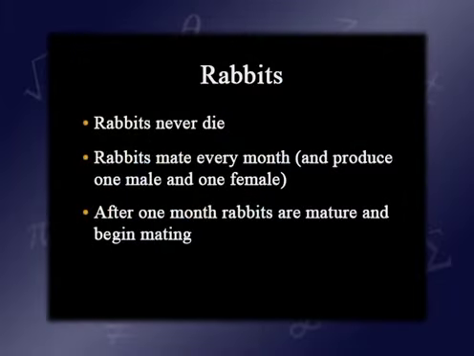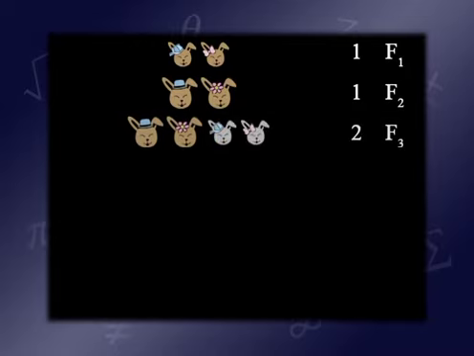So let me give you a picture of that. You start off with one pair of rabbits. Right now they're little baby rabbits, so they don't produce any babies. The next month, they are mature rabbits. They're adults. It doesn't take long for a rabbit to become an adult, I guess. The following month, those adult rabbits have a pair of baby rabbits. And now we have 2 pairs of rabbits.